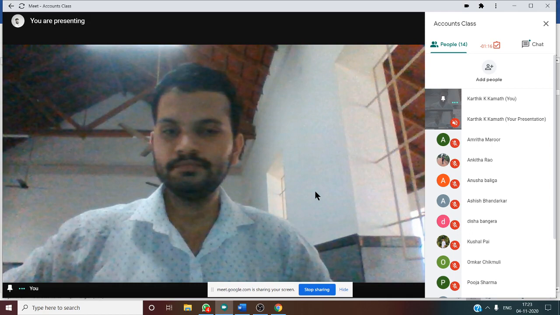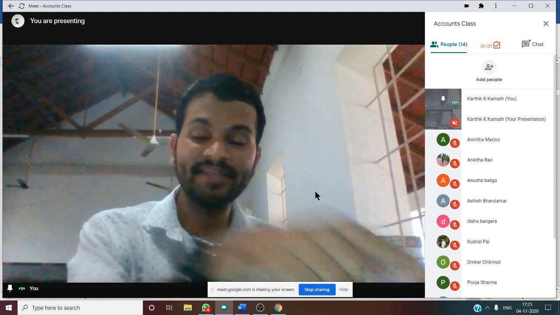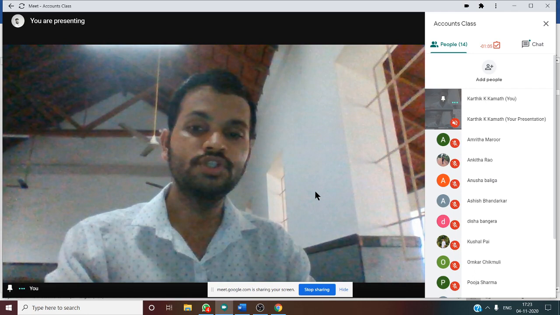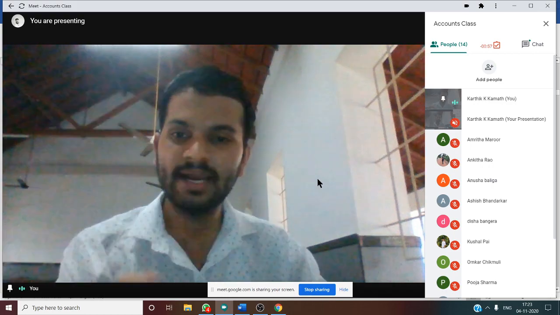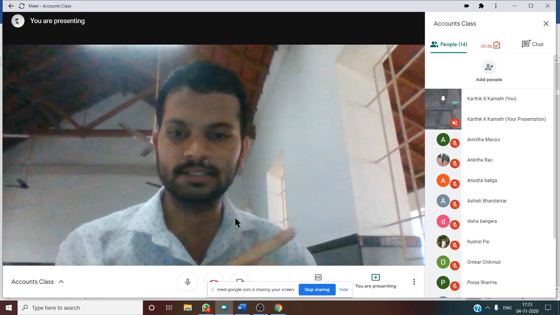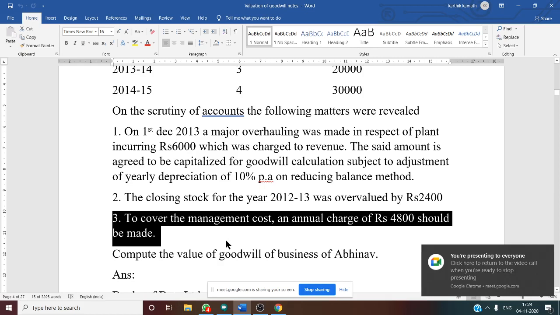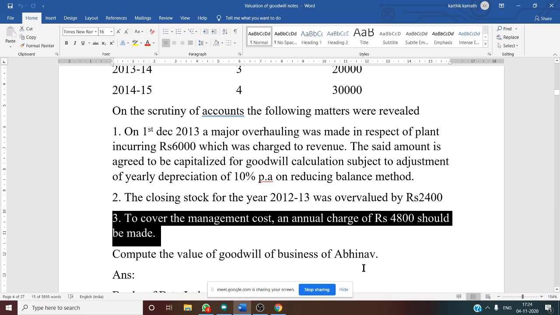It is fixed. Yes, Pramod is saying fixed. So here annual charges is nothing but maintenance charges. So it is fixed in nature. So for all the 4 years, you need to deduct such charges from all the 4 years. Yes, after considering these three adjustments, you have to compute the value of goodwill of the business of Abhinav.